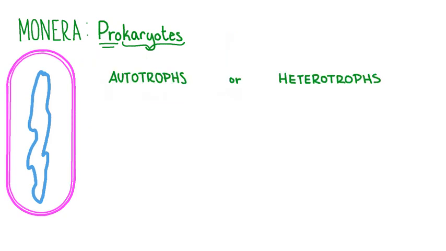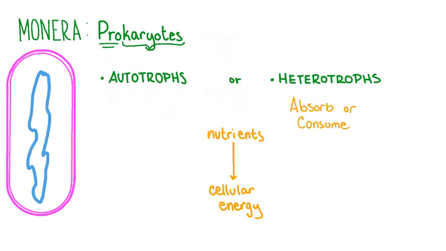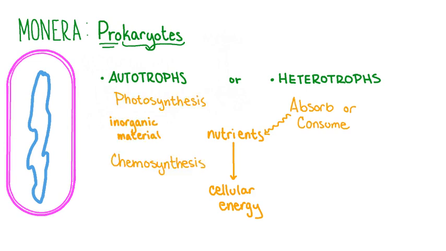Organisms within Kingdom Monera may be autotrophs, heterotrophs, or a mixture of both. The difference between autotrophs and heterotrophs is how they get the nutrients that they need to produce cellular energy. Heterotrophic organisms must absorb organic matter or consume other organisms in order to get the nutrients that they need. On the other hand, autotrophic organisms convert inorganic materials into the nutrients that they need to produce cellular energy.